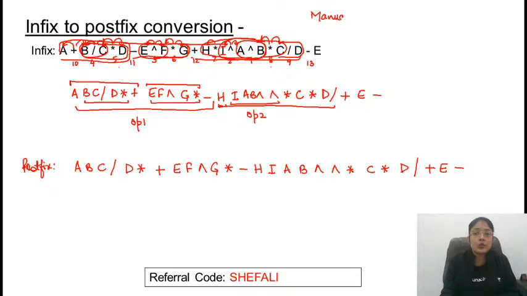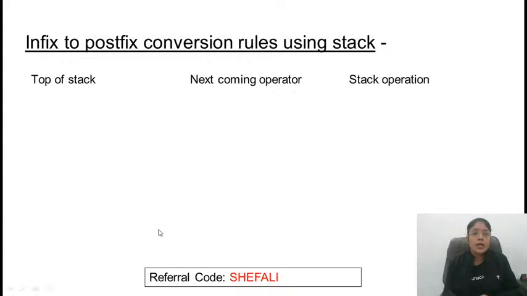Now let's move on to an algorithm. Infix to postfix conversion rules using stack. So what are the rules? Whenever you are scanning some expression, you come across the operators. अभी भी हमने जब manually देखा तो we have seen some operators. Higher priority operator is considered first, right? तो इसका मतलब क्या है?